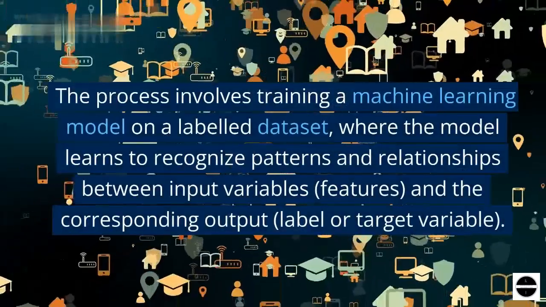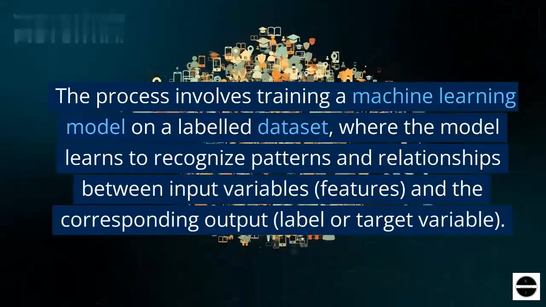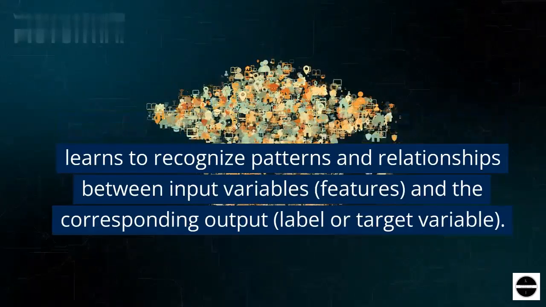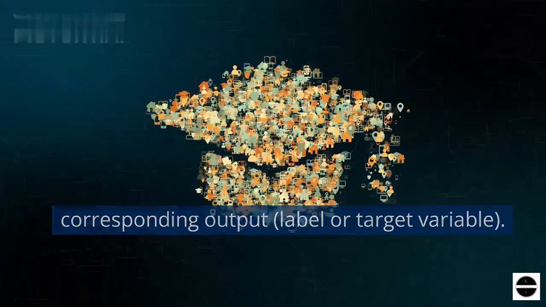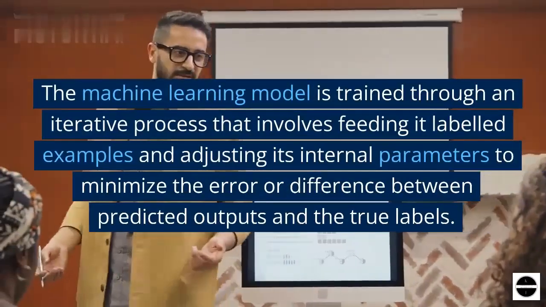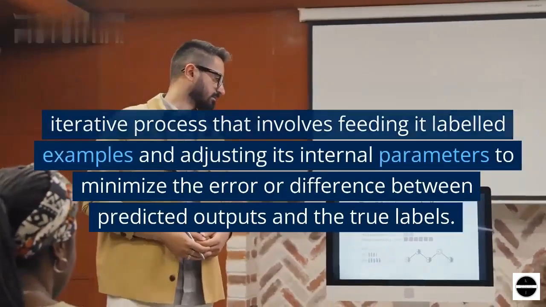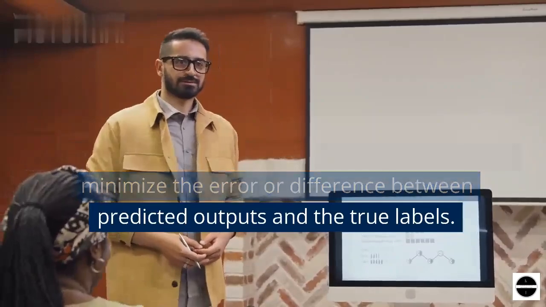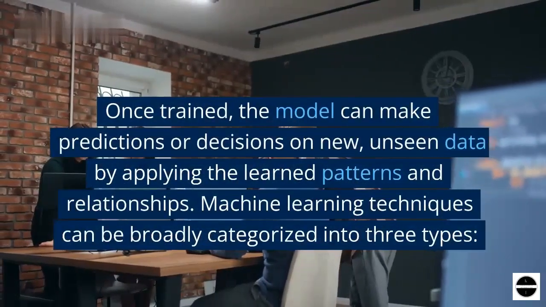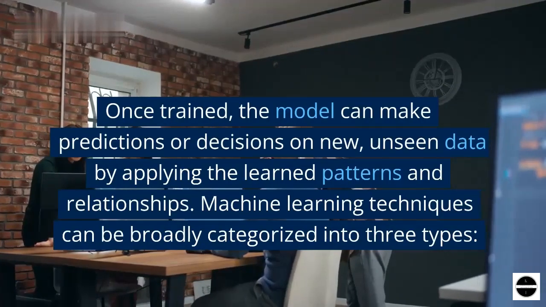The process involves training a machine learning model on a labeled dataset, where the model learns to recognize patterns and relationships between input variables, features, and the corresponding output, label or target variable. The model is trained through an iterative process that involves feeding it labeled examples and adjusting its internal parameters to minimize the error or difference between predicted outputs and the true labels. Once trained, the model can make predictions or decisions on new, unseen data by applying the learned patterns and relationships.